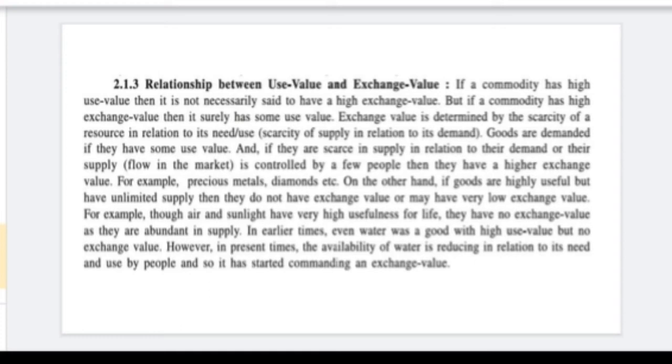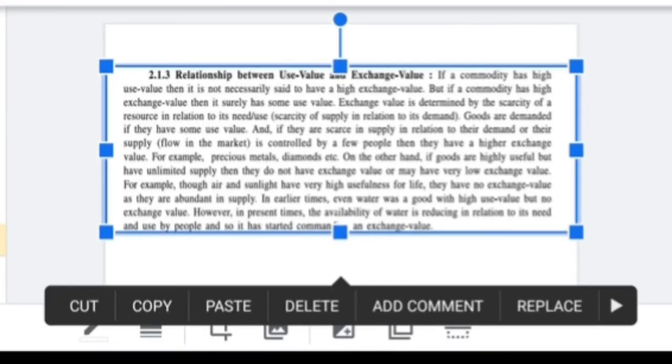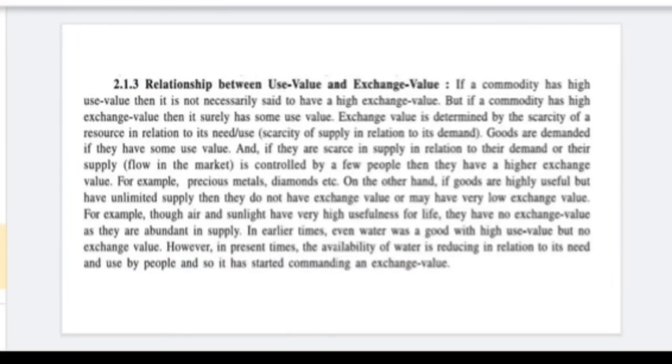If the commodity has less supply, the exchange value increases. For example, precious metals and diamonds have a very high exchange value. If goods are highly useful, like water, air, sunshine, their exchange value is very less.